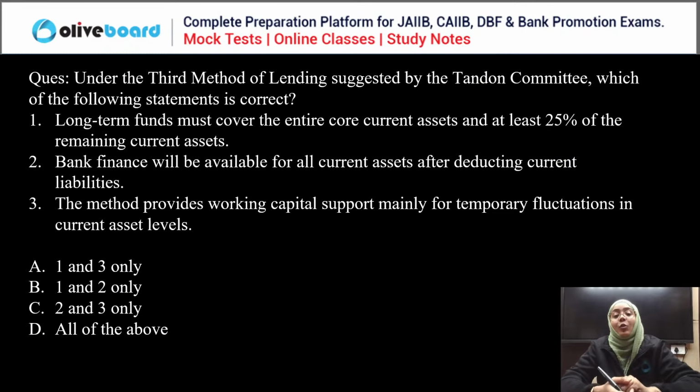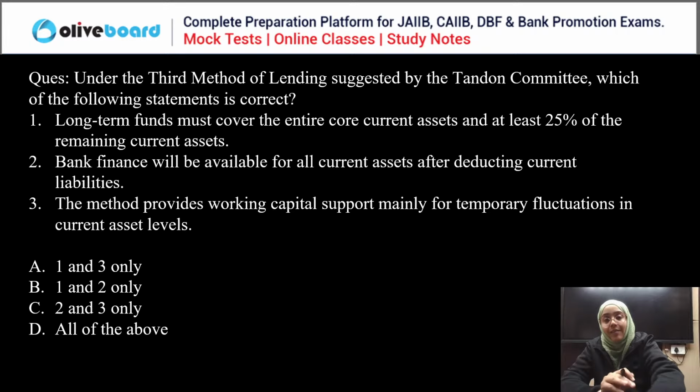Good. Next question. Under the third method of lending suggested by the Tandon Committee, which of the following statements is correct? Long-term funds must cover the entire core current asset and at least 25% of the remaining current asset. Bank finance will be available for all the current asset after deducting current liabilities. The method provides working capital support mainly for temporary fluctuations in current assets level.